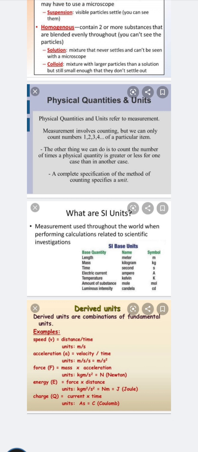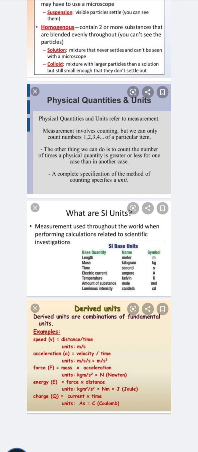Then what are the derived units? The units which are a combination of the fundamental units are called the derived units. An example is speed. It depends on distance upon time. What is the distance, and how much time is taken to cover that distance? The unit of distance is the meter and the unit of time is the second, so meter per second.